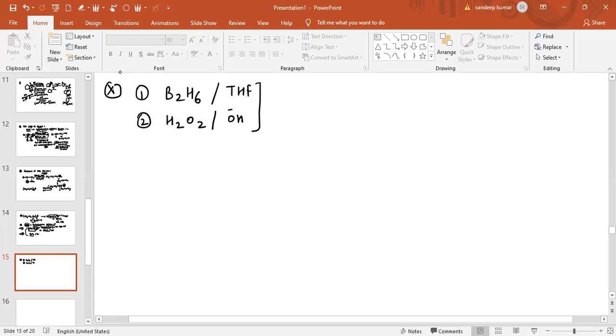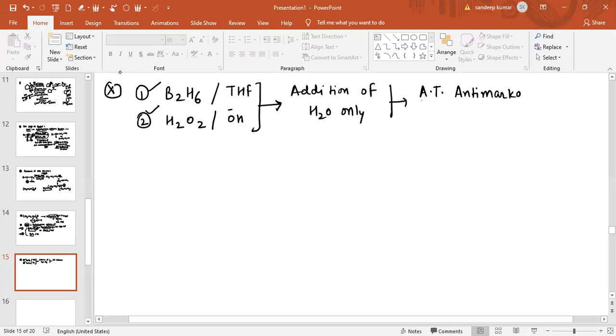So what happens? Basically, according to these two reagents, there occurs addition of water only. And this addition of water, basically, is not according to Markovnikov's, it is basically according to anti-Markovnikov's rule. So you can easily compare the difference. So addition of water only according to anti-Markovnikov rule, it means also there is no rearrangement of carbocation.